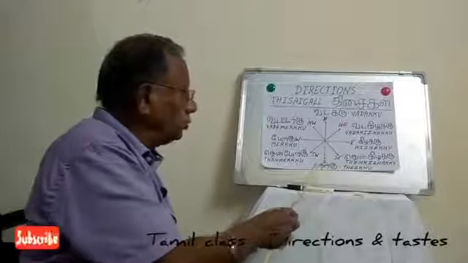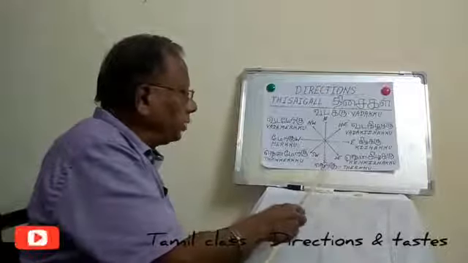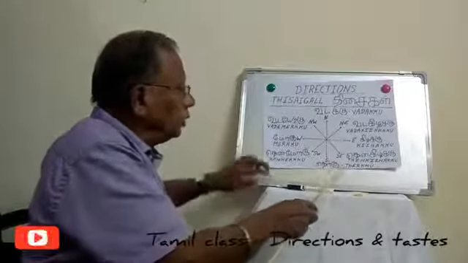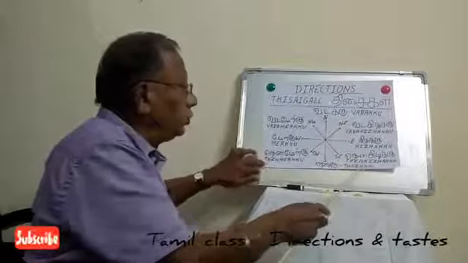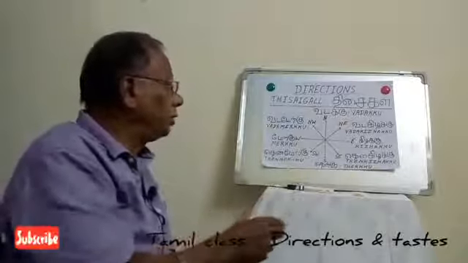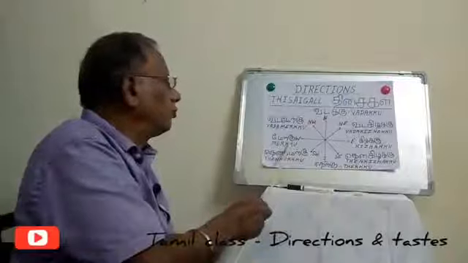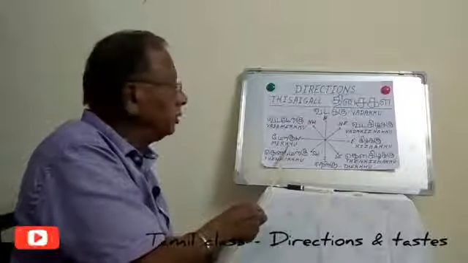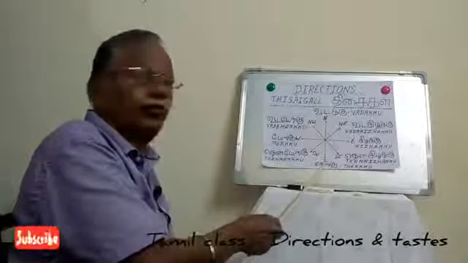So Terku. Now once again repeating: for east we say Kizhakku, for west we say Merku, for north we say Vadakku, and for south we say Terku.